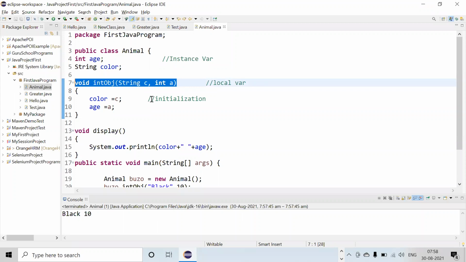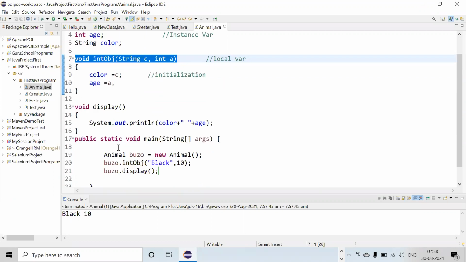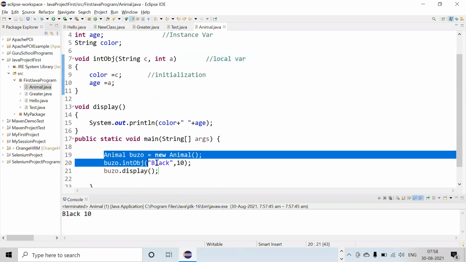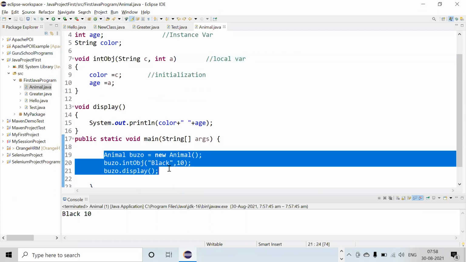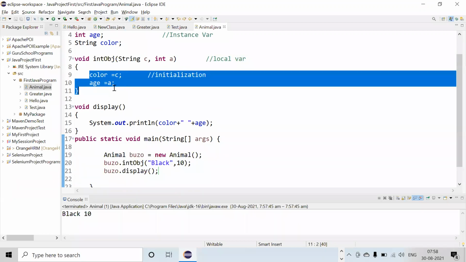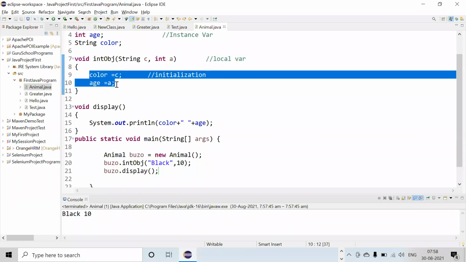Sorry, I just couldn't understand your question. Can you come again? You said before that we can leave the print statement inside the main method. Inside the main method, you can. And we don't have to do initialization for color equal to C and age too. So what do we put inside this method?